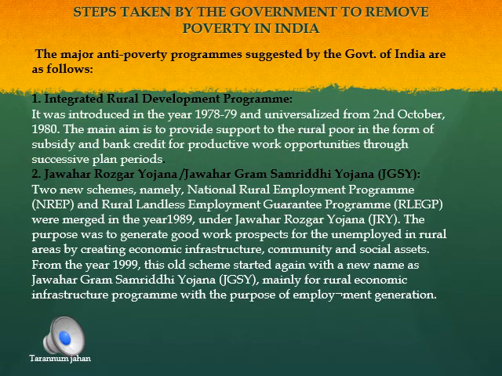Then the Jawahar Rozgar Yojana program, or Jawahar Gram Samridhi Yojana program. The main aim of this program was to provide infrastructure to rural people so that they can generate employment in their productive field.